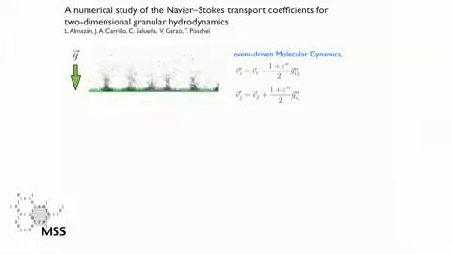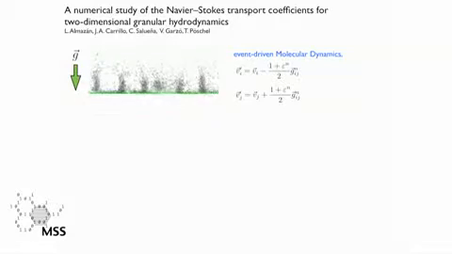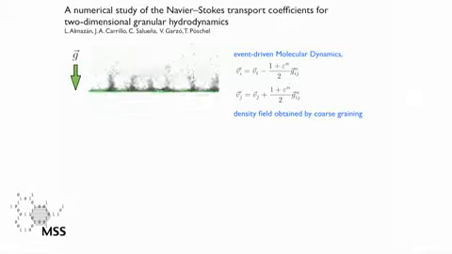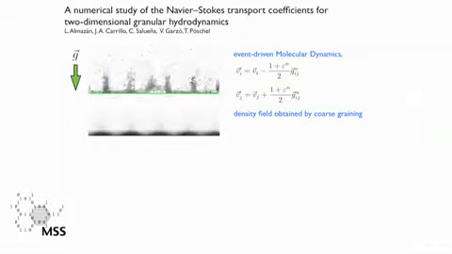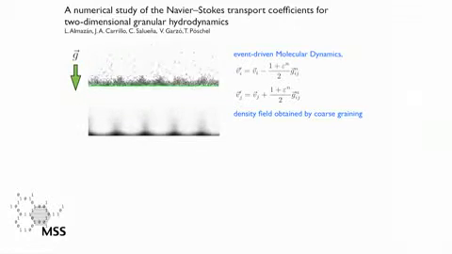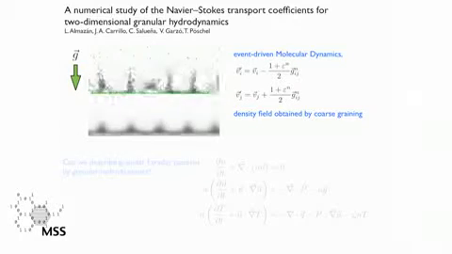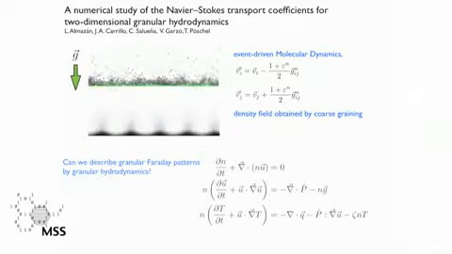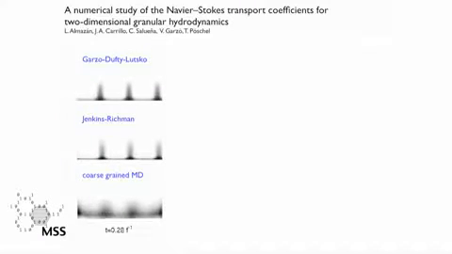In this article, we present a numerical study of a two-dimensional granular system comparing the well-known event-driven molecular dynamic simulation with two different approaches for the Navier-Stokes transport coefficient for the hydrodynamic simulation. These two approaches are Jenkins-Richman theory, which is considered for moderately dense quasi-elastic grains, and the improved Garzó-Dufty-Lutsko theory, which includes the effect of the inelasticity on the transport coefficient.